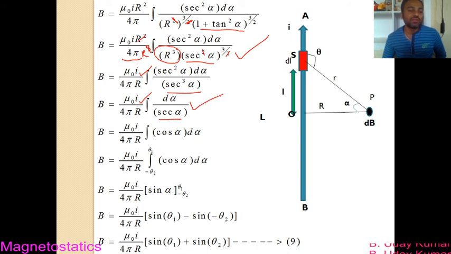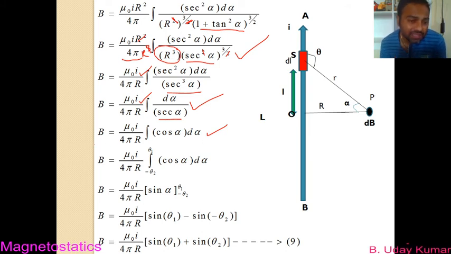So this is the equation that you get, but you know that 1 by secant is cos alpha, right? Cos and secant are inverse, so an inverse relation exists between them. Hence, if in place of secant I substitute 1 by cos, that cos moves to the numerator. So this is the equation that I get. That means I can write dB as mu 0 I by 4 pi r integral cos alpha d alpha.